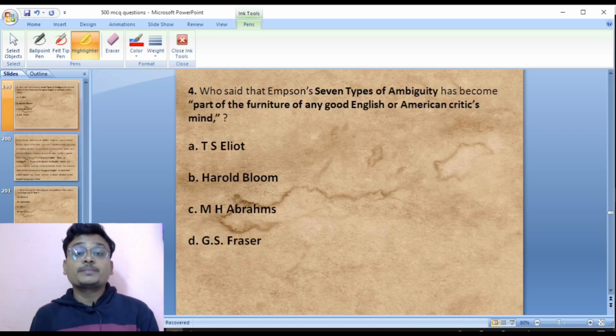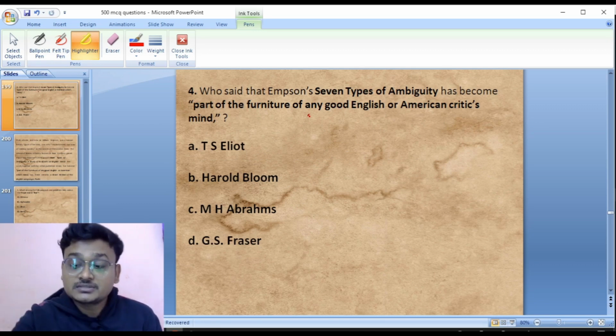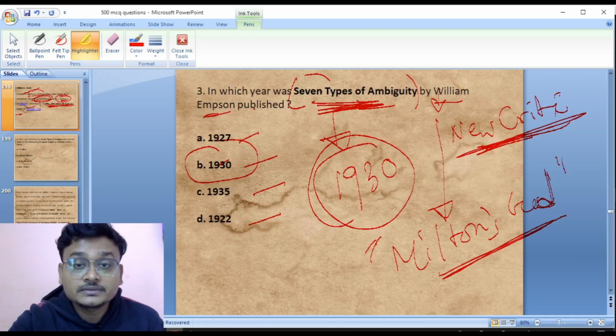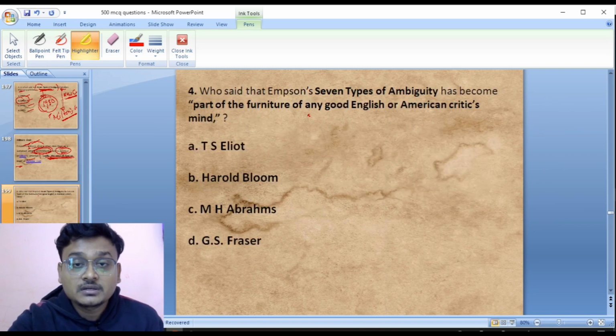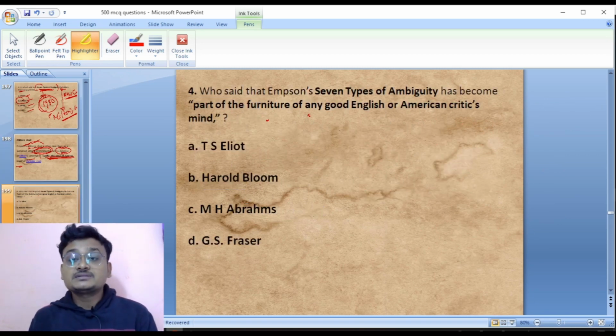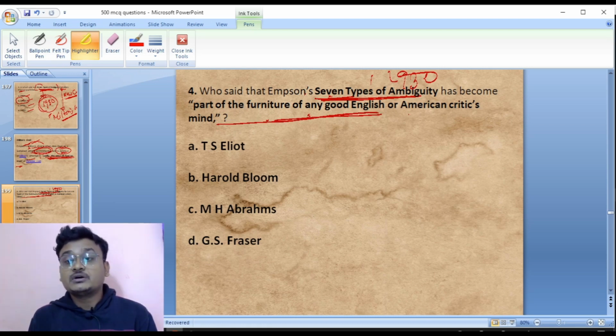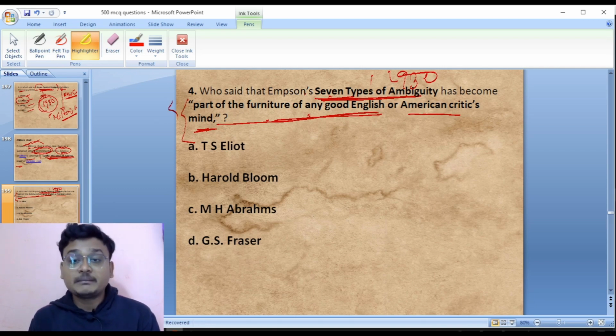Now the next question, question number 3: who said that Emerson's Seven Types of Ambiguity, published in 1930, has become a part of the furniture of any good English or American critic's mind?